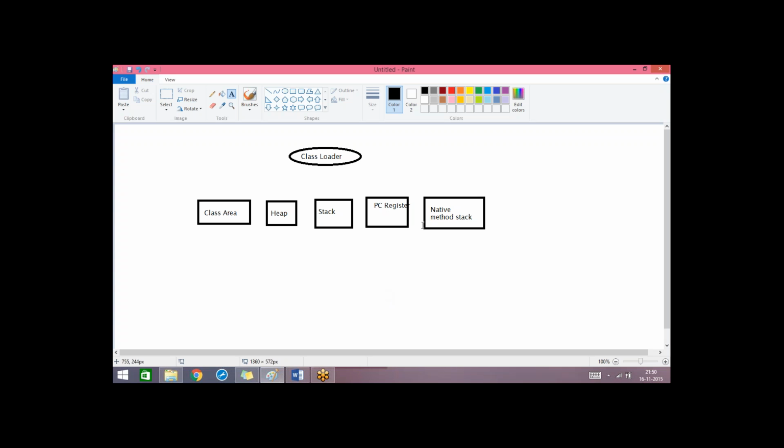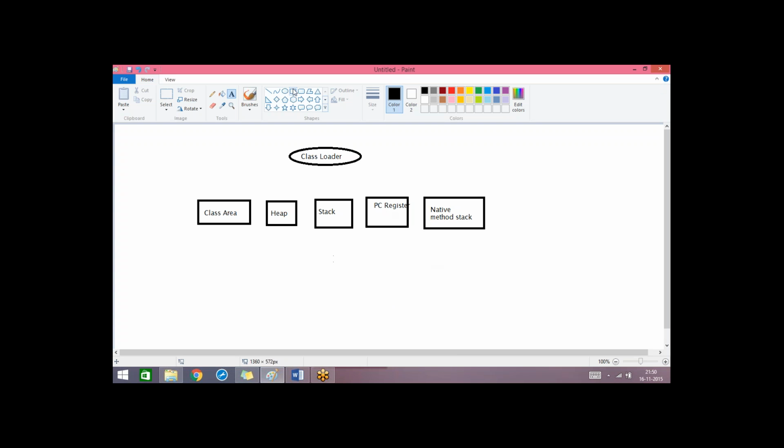Anyways, other students also haven't joined the session, right? So I'm covering these concepts today. These are not much important, but it's better to have some basic idea on this concept. So these are the 5 memory areas: class area, heap, stack, PC register, and native method stack.